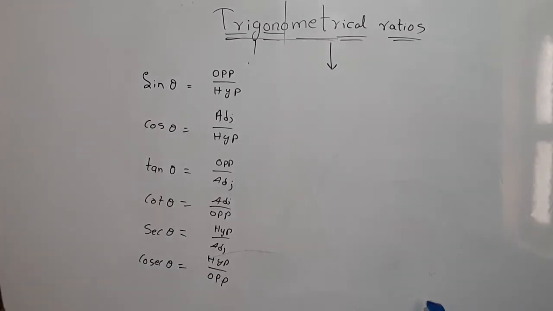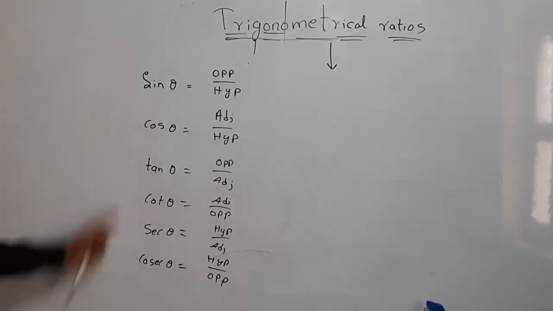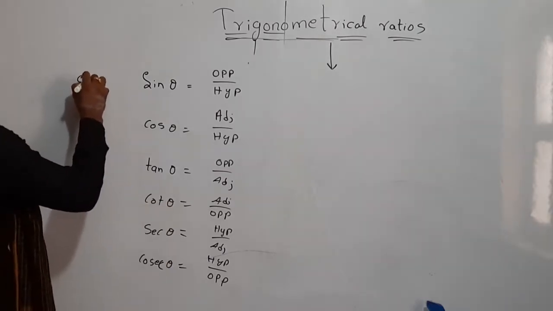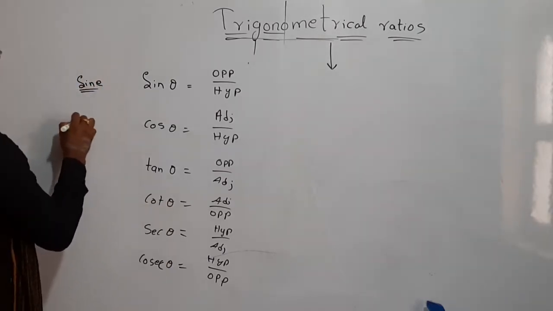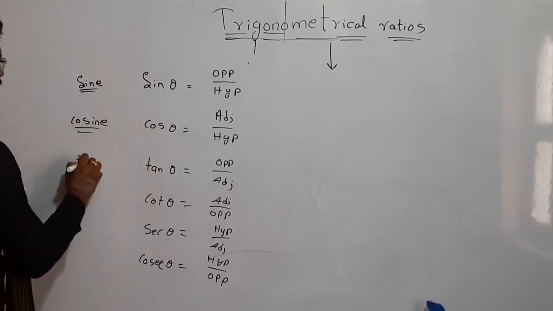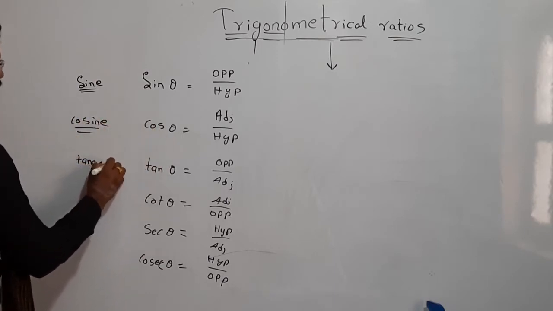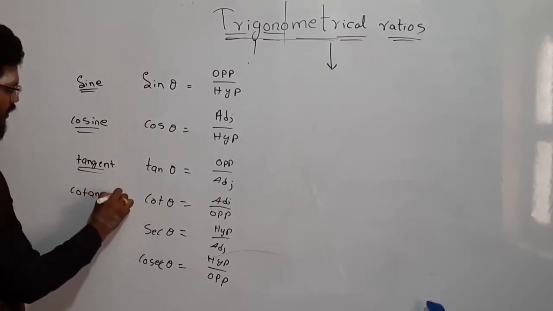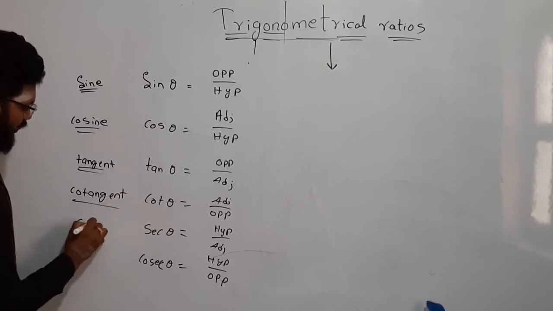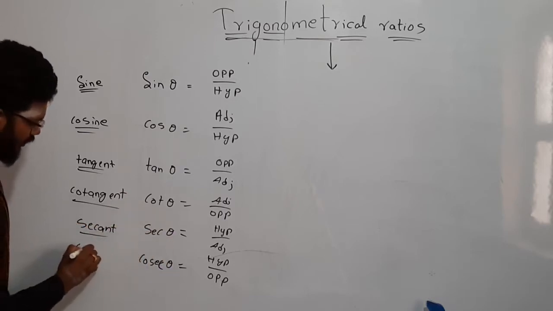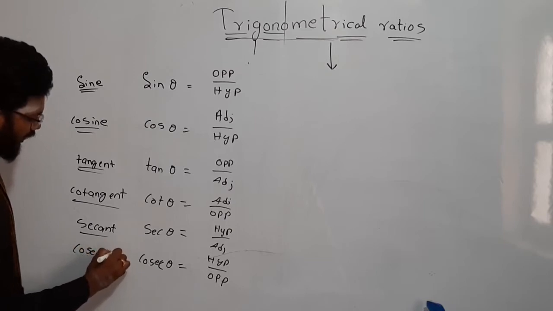Okay, these are all the 6 trigonometrical ratios. Sine is sine, cos is cosine, tan means tangent, cot means cotangent, and sec we read as secant, and cosec we write as cosecant.